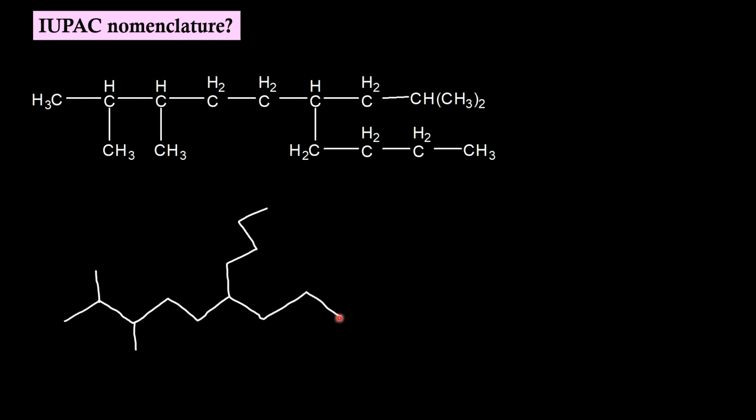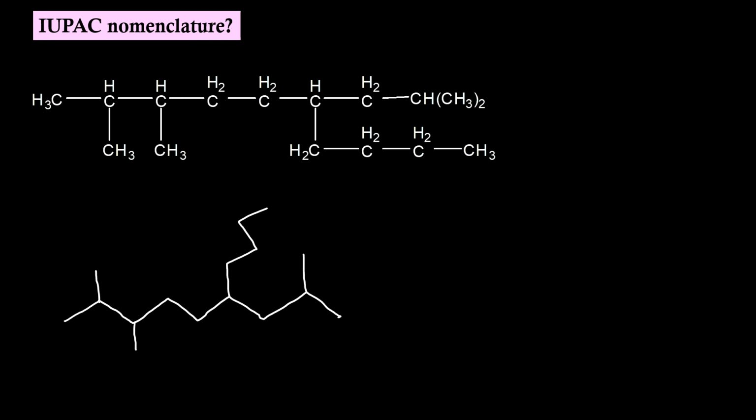Somebody writes this in the form of a bracket, which means on this carbon 2 methyls are sitting. So this is my 8th carbon, that is this one. On this 2 methyls are sitting. 1 methyl I have already written. One more methyl should be represented like this. So this is the skeleton structure of the above molecule.